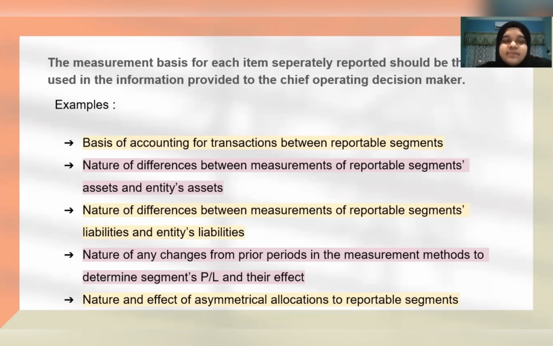For example, basis of accounting for transactions between reportable segments, nature of differences between measurements of reportable segments' assets and entity's assets, nature of differences between measurements of reportable segments' liabilities and entity's liabilities, nature of any changes from prior periods in the measurement methods to determine segment profit or loss and their effect, and lastly, nature and effect of asymmetrical allocations to reportable segments.